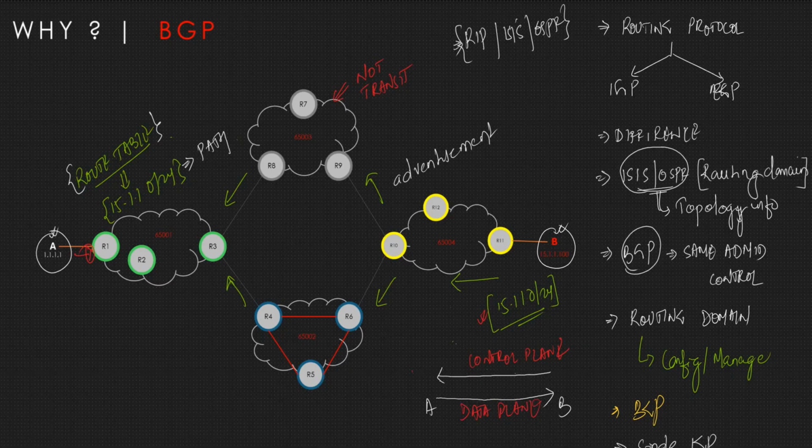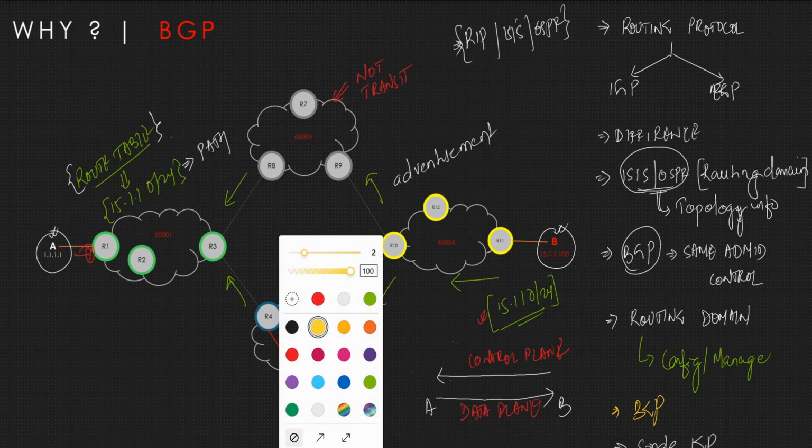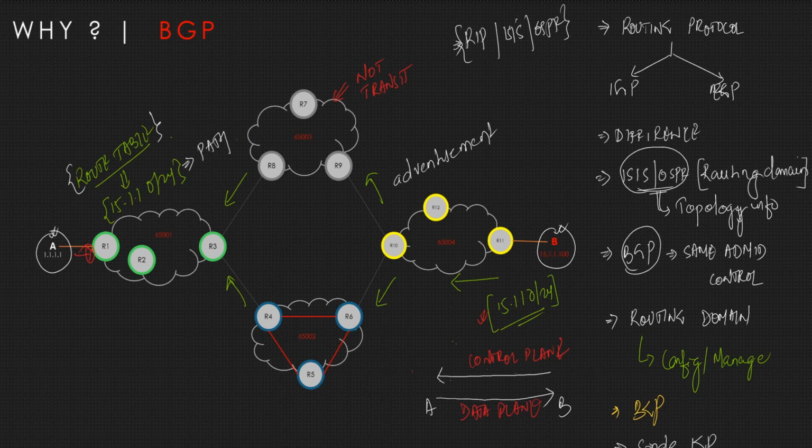So what is the significance of this arrow mark? Remember, the control plane is always opposite to the data plane, or the forwarding plane. The forwarding plane or data plane is when we are sending any data. The control plane is how we are learning that particular route, for example, based on the routing protocols that we have. So this is a very important concept to know, control plane and data plane. Now, for example, the route has been learned and there is end-to-end traffic flow. So control plane and data plane are absolutely fine, right?